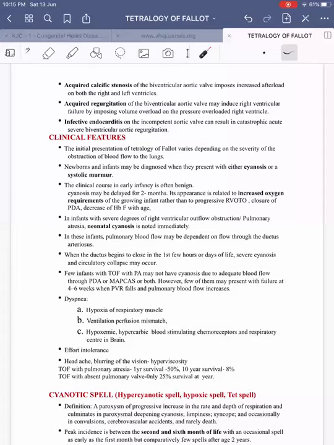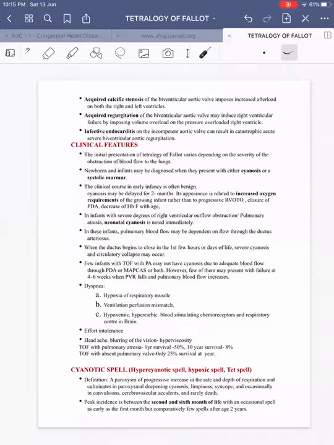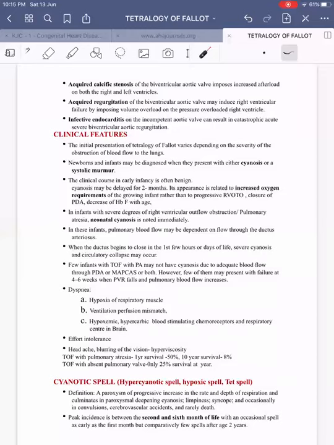Then coming on to cyanotic spell, hypercyanotic spell, or the hypoxic spell, or the TET spell. The definition of a cyanotic spell, which they commonly ask: it is the paroxysm of progressive increase in rate and depth of respiration that culminates in paroxysmal deepening cyanosis, limpness, syncope, and occasionally in convulsions, cerebrovascular events, and rarely death. This is from Perloff. Some people oppose this word syncope, but it is mentioned in Perloff, so we can write it.